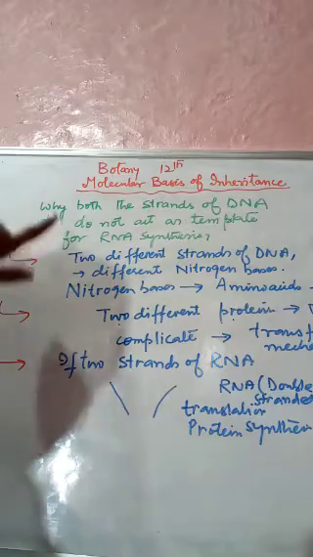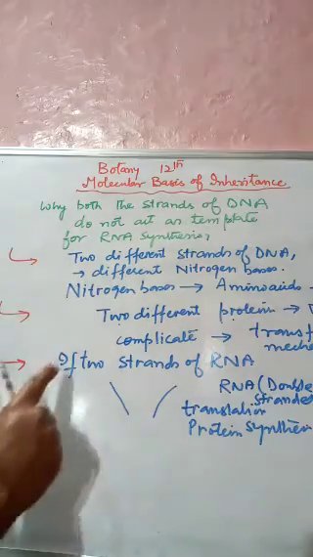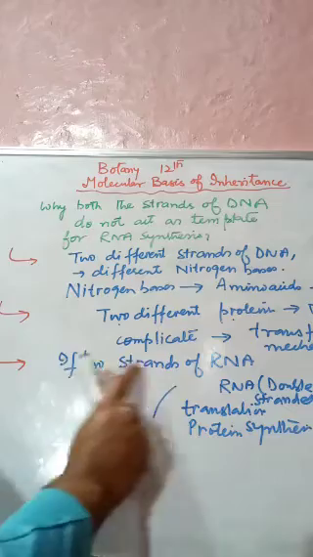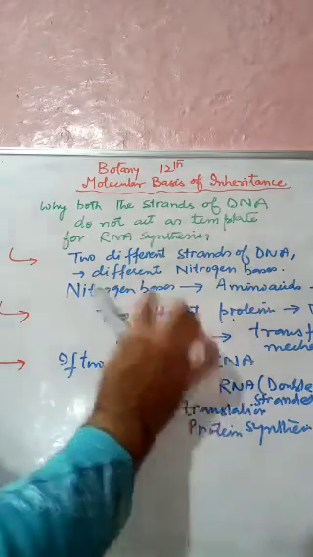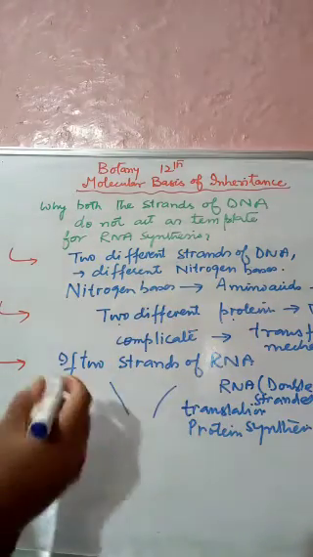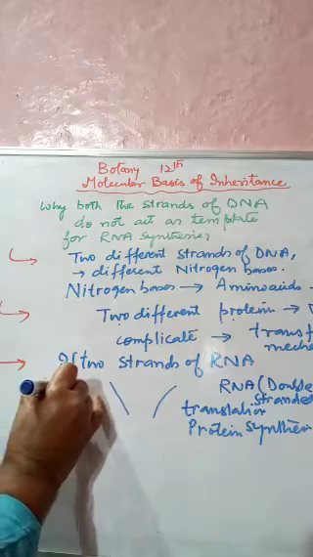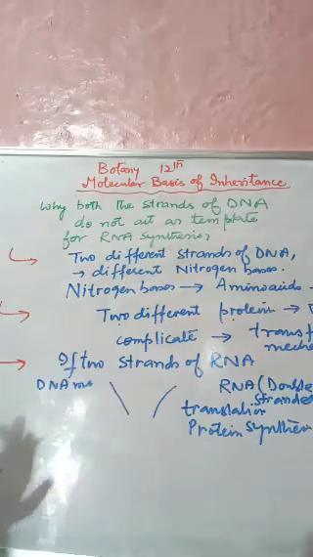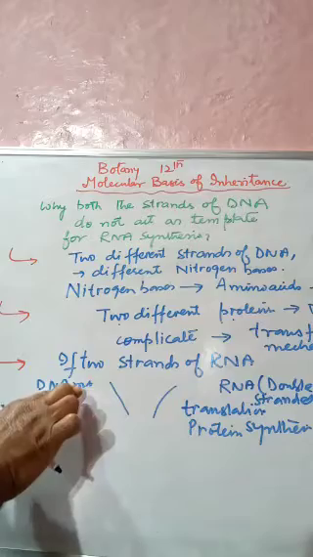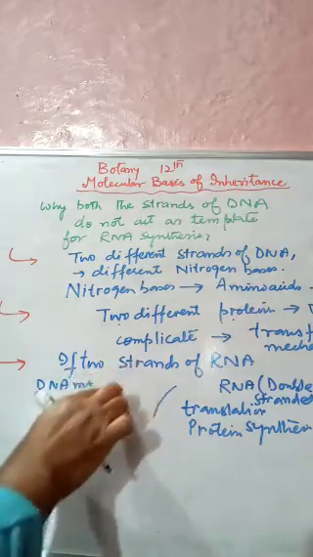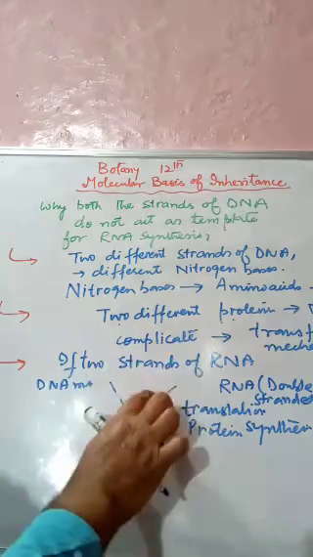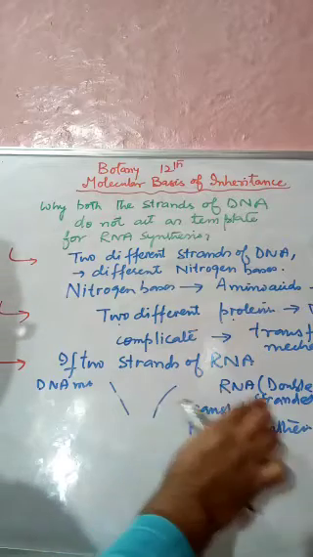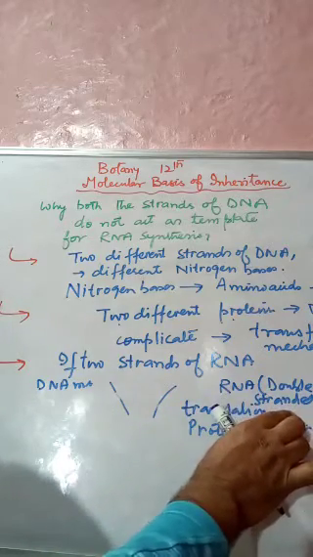Now the third reason for this question, what we will study: if two strands of RNA are formed from one DNA molecule simultaneously, both these strands are complementary to one another, that means the RNA formed will too be double stranded.